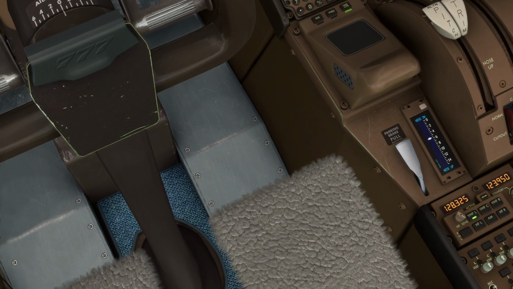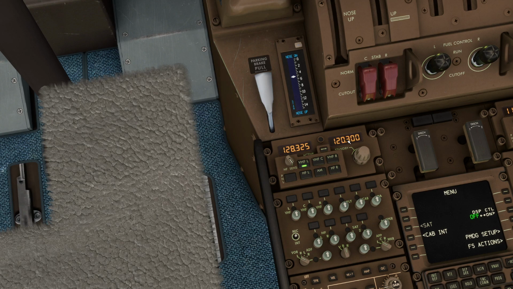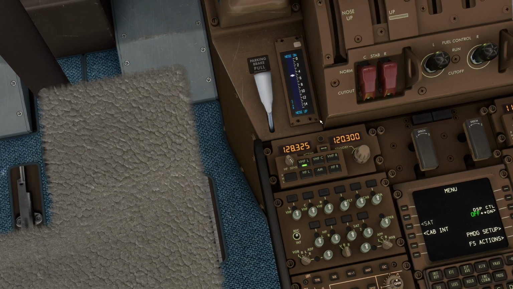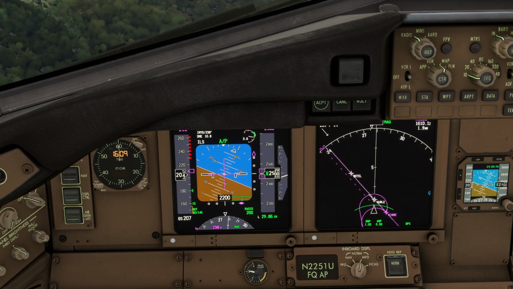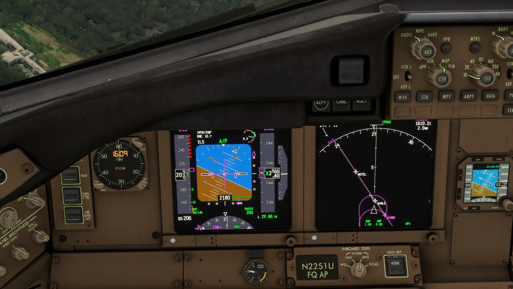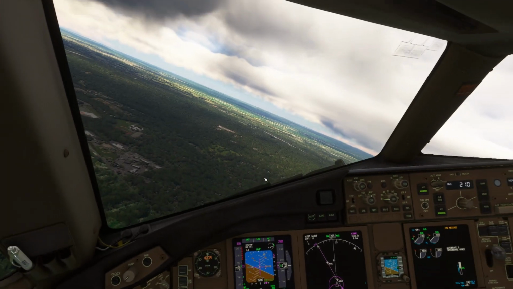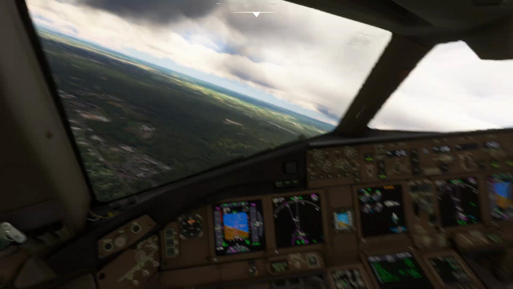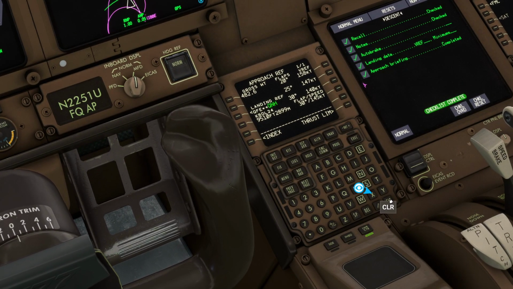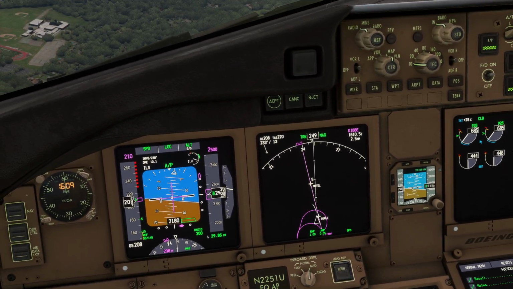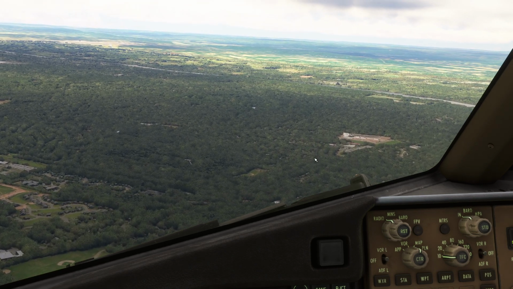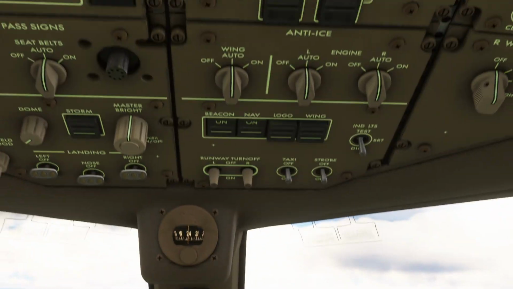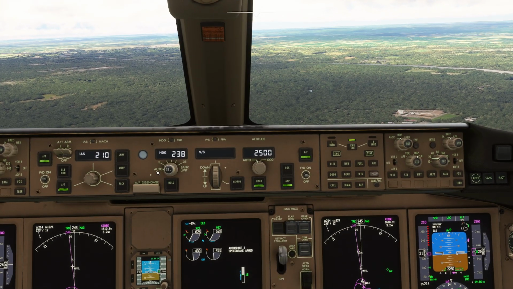Red 64, contact Bradley approach on 123.905. 123.905, Red 64, contact tower on 120.3. 120.3, Red 64. Bradley Tower, Red 64 established on the localizer, ILS 24, requesting full stop. Bradley Tower, winds calm. Runway 24, clear to land. Runway 24, clear to land, Red 64. Look out, traffic is a Cessna on a 2-mile final. Caution wake turbulence. Acknowledge, Diamond Tree 71 Bravo Charlie.